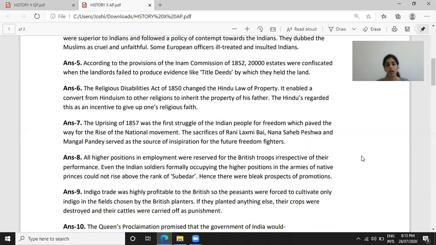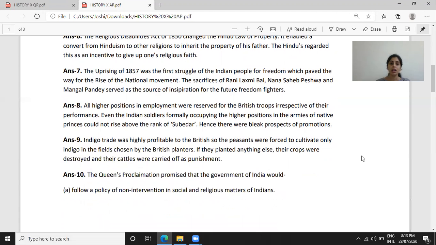Answer 8. All higher positions in employment were reserved for the British troops, irrespective of their performance. Even the Indian soldiers formerly occupying the higher positions in the armies of native princes could not rise above the rank of Subedar. Hence, there were bleak prospects of promotions.